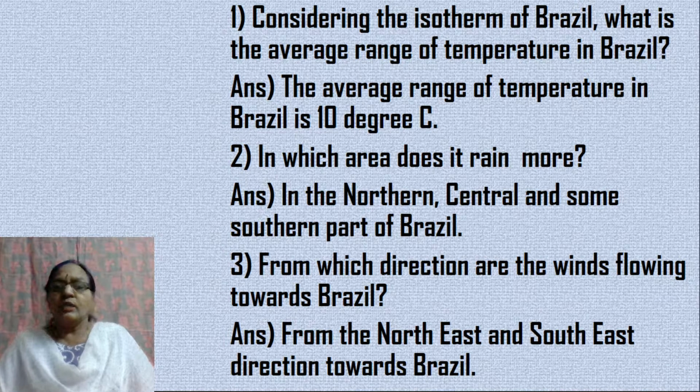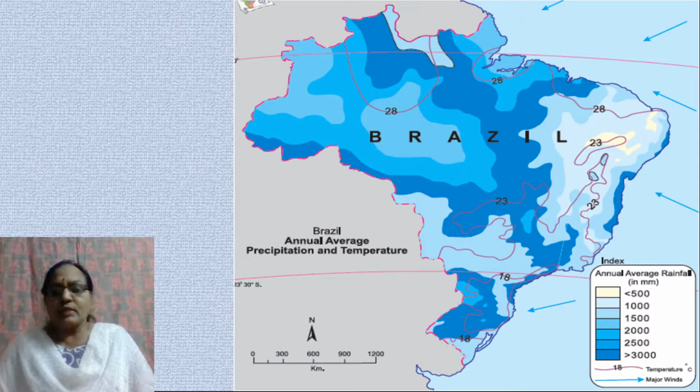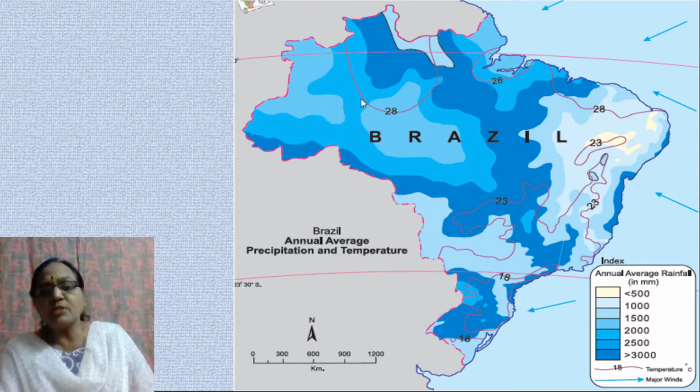Now if you look at this map of Brazil, which shows you the average annual rainfall as well as temperature, what is the average range of temperature in Brazil? If you look at this map, what is this average annual range in temperature? Now this range in temperature is the maximum temperature minus the minimum temperature. The maximum temperature here is 28. This is shown by these isothermal lines.